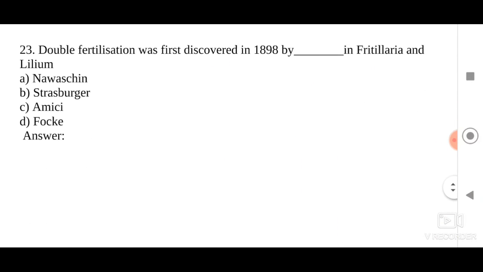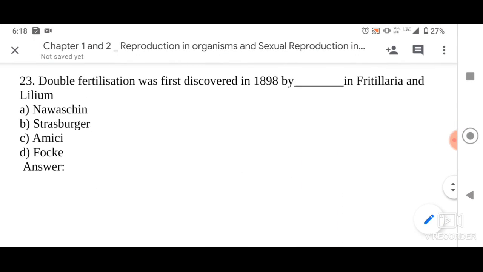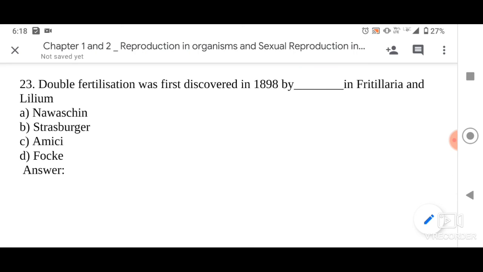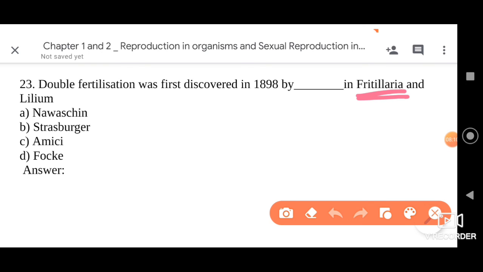Then my dear friends, we have: double fertilization was first discovered in 1898 in Fritillaria and Lilium. Note the point that for the very first time it was discovered in two plants called Fritillaria and Lilium by a scientist called Navaschin. So option A is the correct answer here.